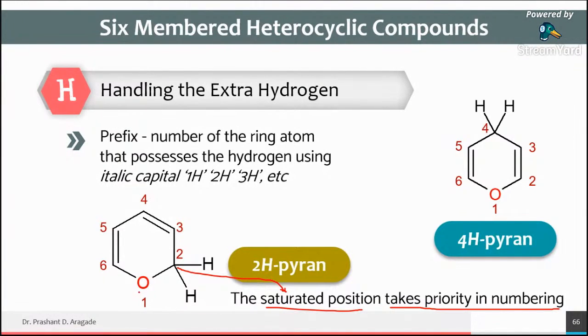So first you have to give the priority to heteroatoms. If it contains 2 heteroatoms, then you have to give the priority to the second heteroatom. As it does not contain a second heteroatom, first priority should be given to the heteroatom, and then second priority should be given to the saturated carbon atoms. That's why it is given the second position, and on the second position the extra hydrogen is present.